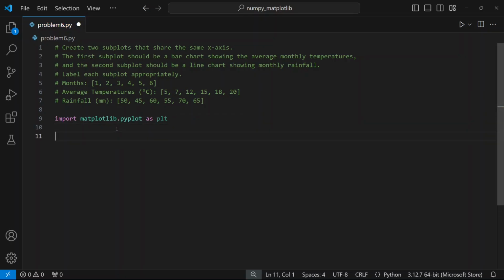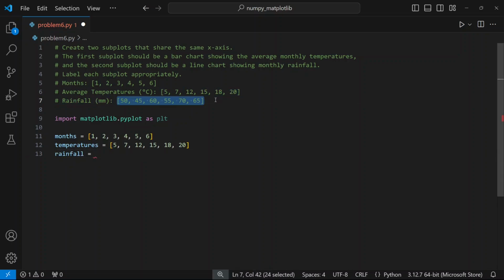Then the data that we have we can use directly. So month equal to, these are the months. Then temperatures equal to, these are the temperatures. And rainfall equal to, these are the rainfall values.